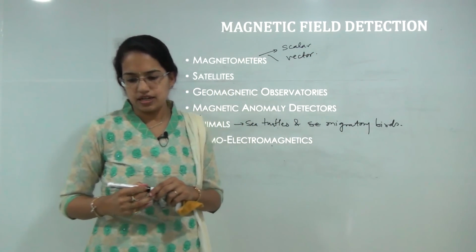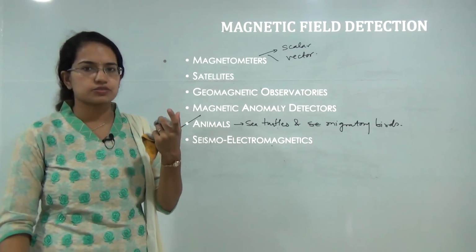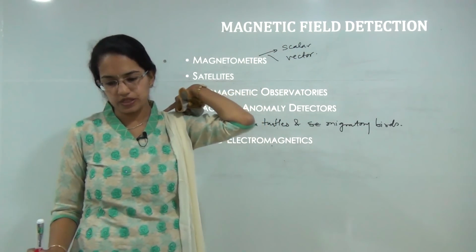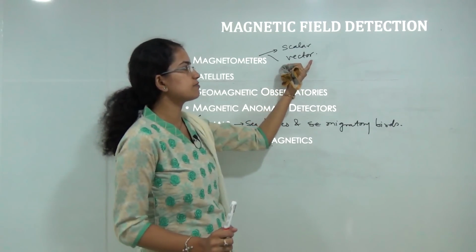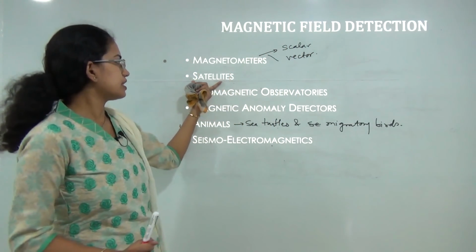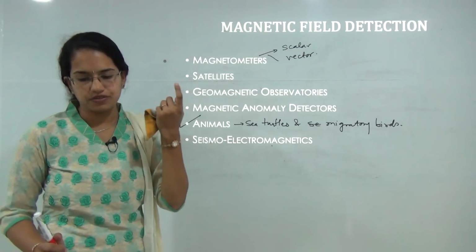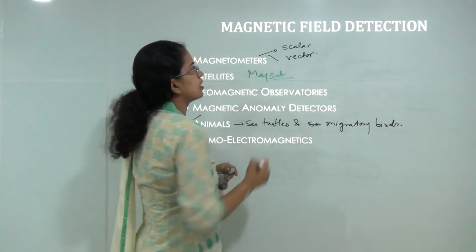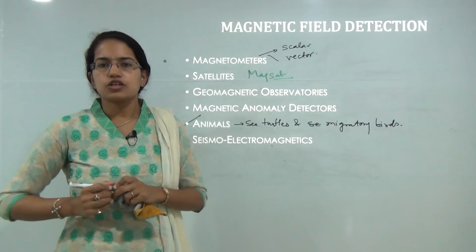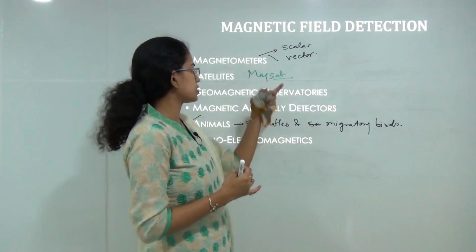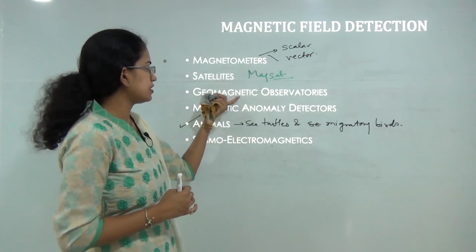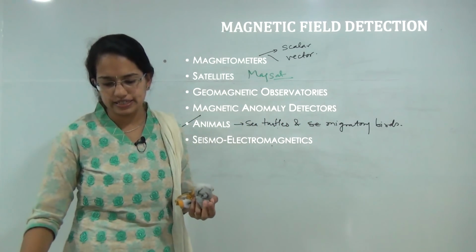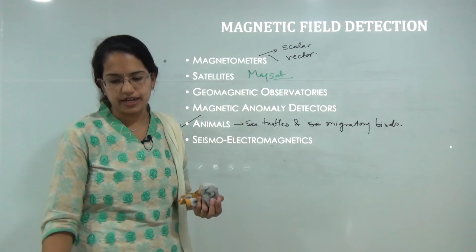Those which are scalar try to explain the total strength of the magnetic field, while those which are vector try to explain the magnetic field component relative to the spatial magnetic field. Then, by means of satellites, you have various satellites like MAGSAT that determine the magnetic field of the earth. You have 3D vector axis rotations in these satellites, and finally you have the geomagnetic observatories which determine the geomagnetic reversals and the geomagnetic polarities of the region.